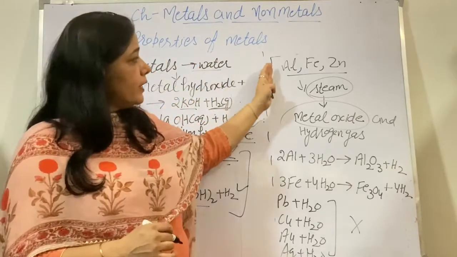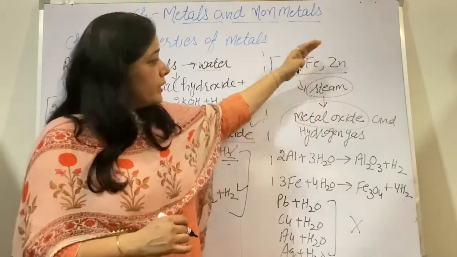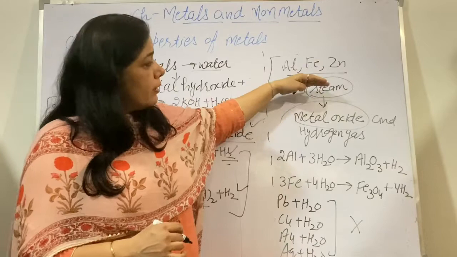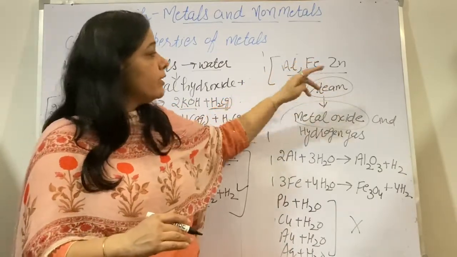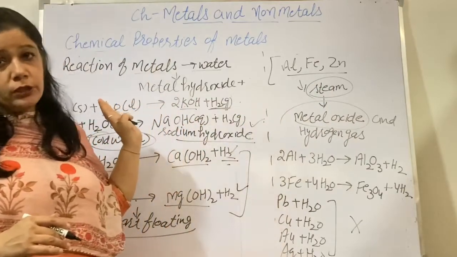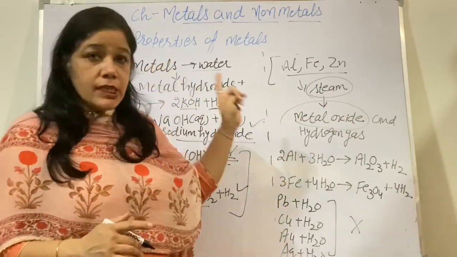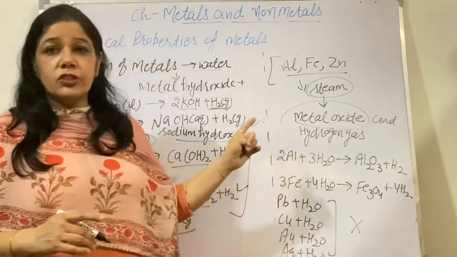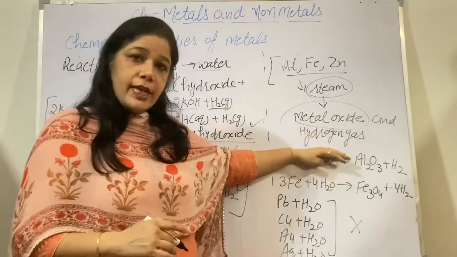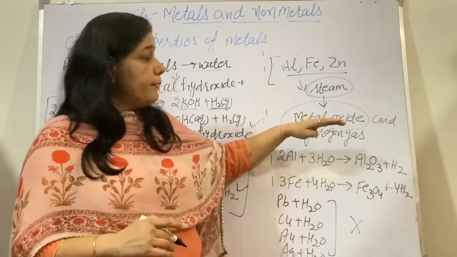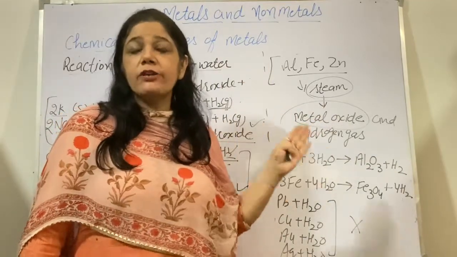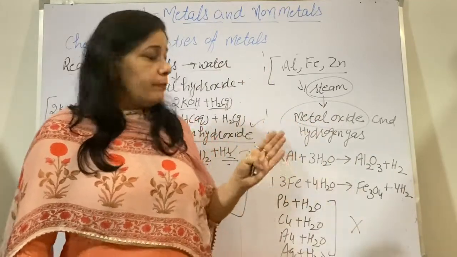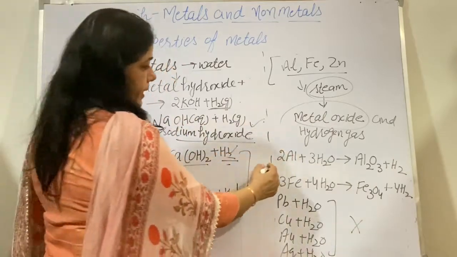But aluminium, iron and zinc are in the middle of the reactivity series. They do not react with the cold water, they react with steam, and when they react with steam, no doubt hydrogen gas is produced, but in place of magnesium hydroxide, metal oxide will be formed. Metal oxide. Now let us see one example.